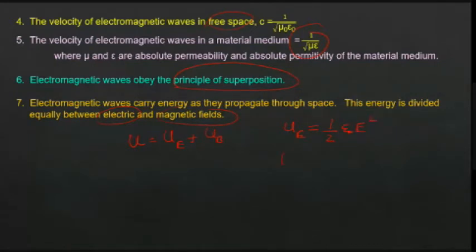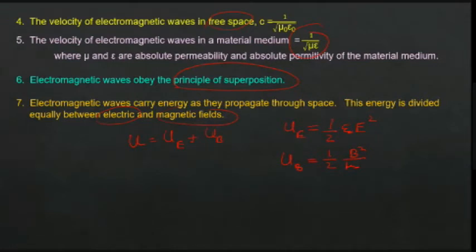Good. Now UB, from this itself, you can predict what it will be. Half into, if epsilon naught is coming in the numerator, mu naught should come in the denominator. If mu naught is coming in the denominator, epsilon naught should come in the numerator. They are mutually exclusive, you can say. So B square divided by mu naught. Isn't it? Is that clear to everyone?